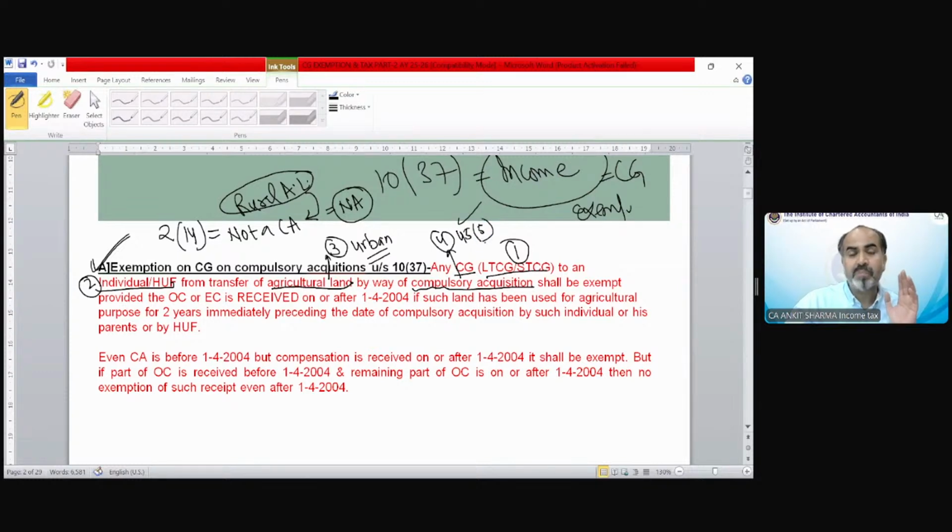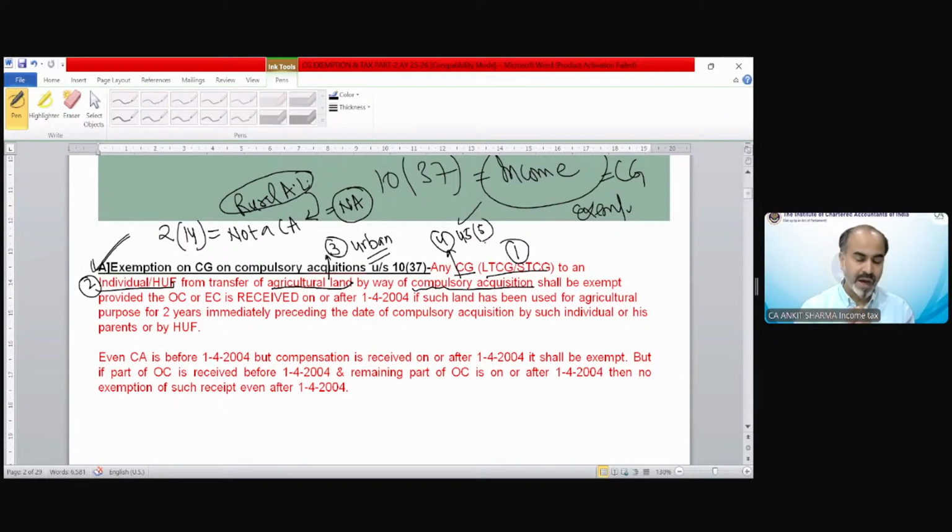Generally, in case of compulsory acquisition, there is an original compensation, enhanced compensation provision. So these are taxable on the basis of OC and EC. But if the agricultural land, which is in an urban area, has been compulsorily acquired by the government, then any OC or EC received is going to be exempted under section 10(37).